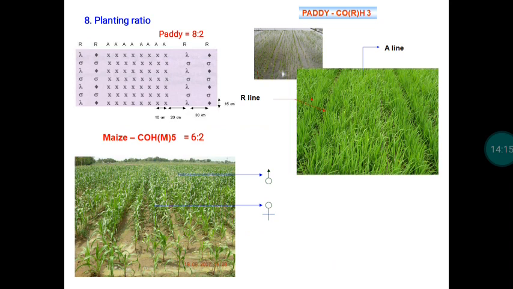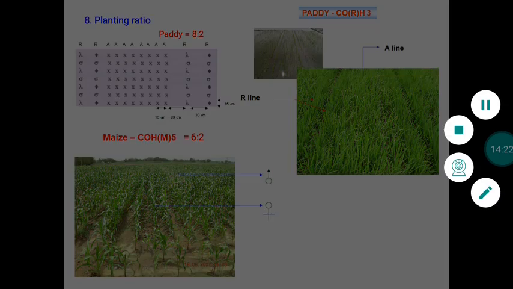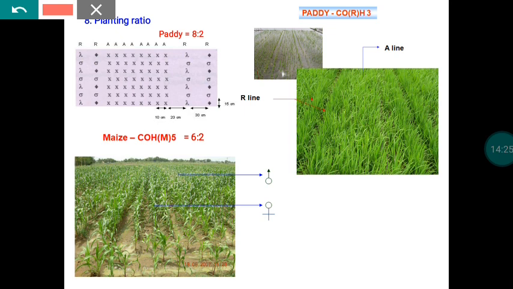The next item is planting ratio. This is most appropriate for hybrid seeds. In the case of a variety, cultivation is very easy, because we are going to handle only one material, whereas in the case of a hybrid we have to handle a minimum of two. One is a female parent and one is a male parent. So two materials we have to handle, and also we have to maintain the planting ratio. Planting ratio means the ratio between the female parent and male parent.